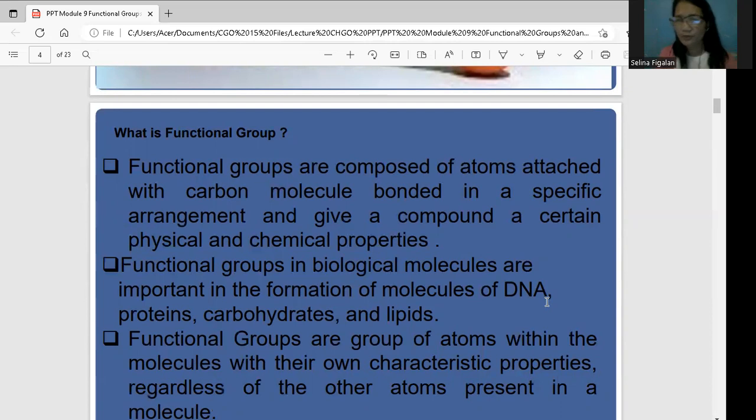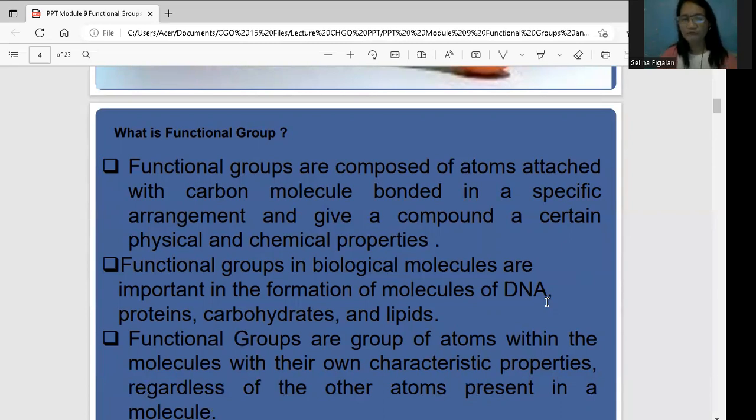Your DNA, proteins, carbohydrates, and lipids are made up of carbon, hydrogen, and oxygen. You will learn that in your biochemistry subject, because the structure of these macromolecules is discussed there.